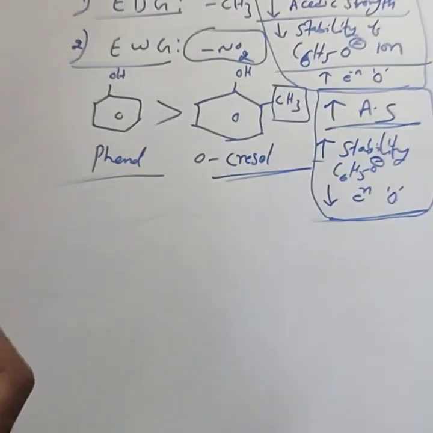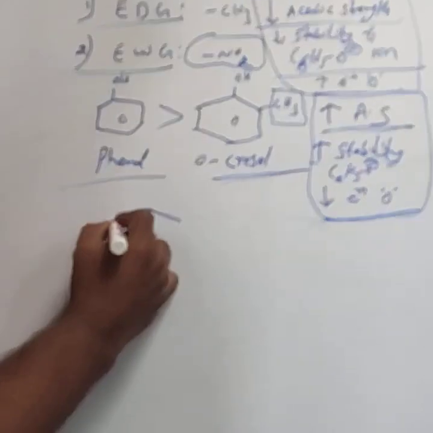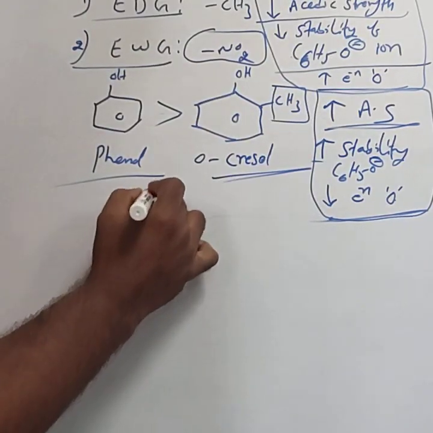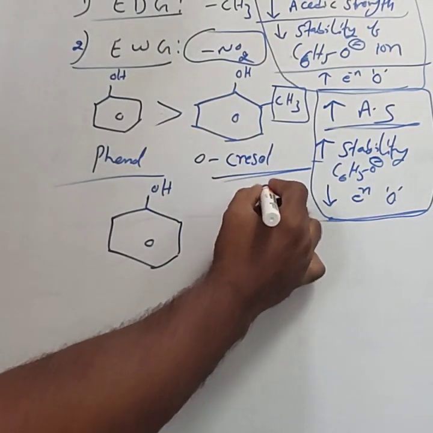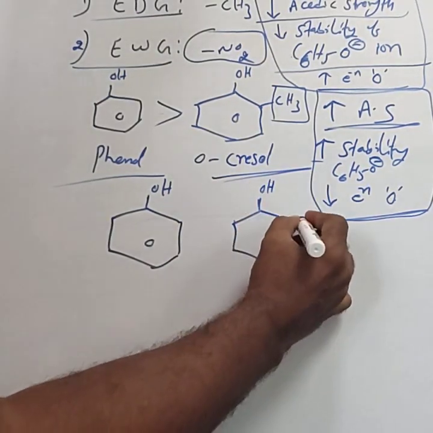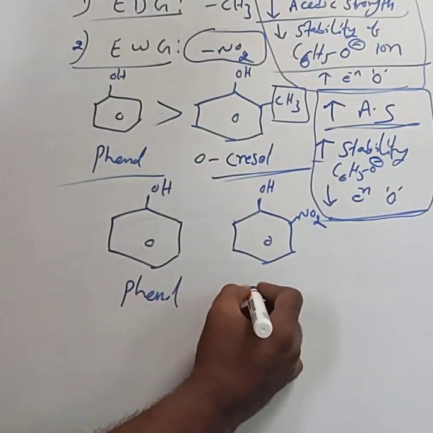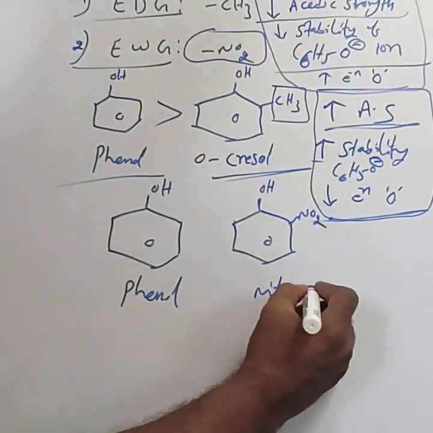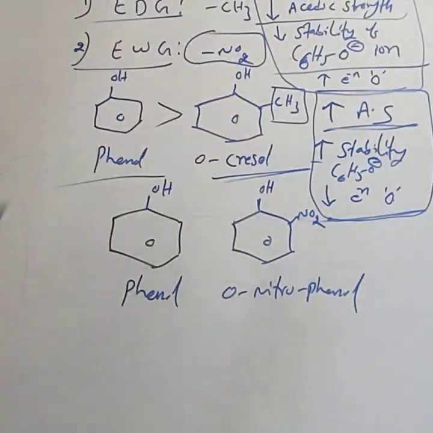This is the final conclusion. Electron donating groups decrease the acidic strength of the phenol. Electron withdrawing groups increase the acidic strength of the phenol. For this, consider these two compounds. This is phenol, and another one is phenol with an NO2 group present on the benzene ring. This is called nitrophenol, commonly orthonitrophenol. These are the ortho positions.